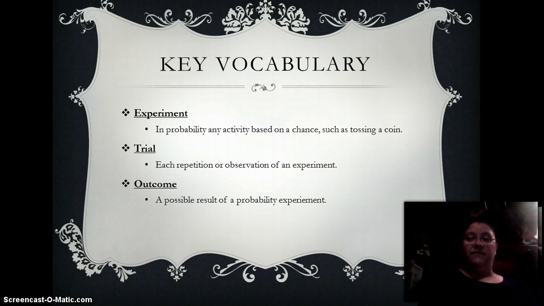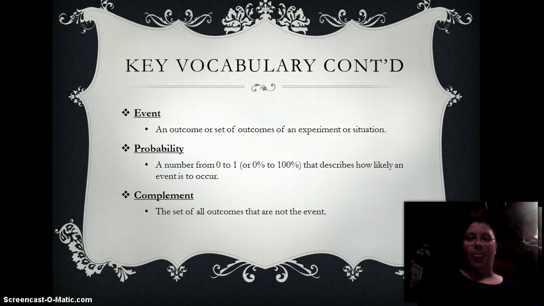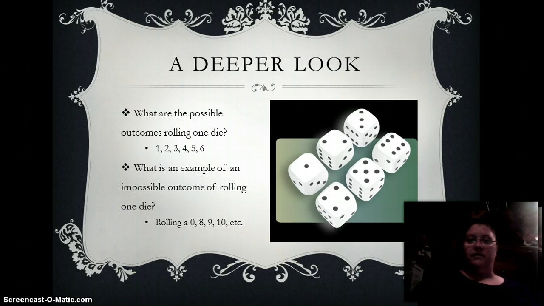Outcome is defined as a possible result of a probability experiment. The term event means an outcome or set of outcomes of an experiment or situation. Probability is defined as a number from 0 to 1 or 0% to 100% that describes how likely an event is to occur. Complement is defined as a set of all outcomes that are not the event.